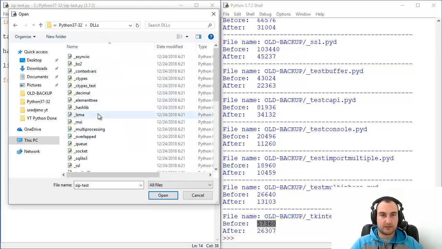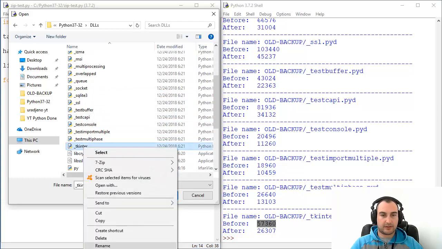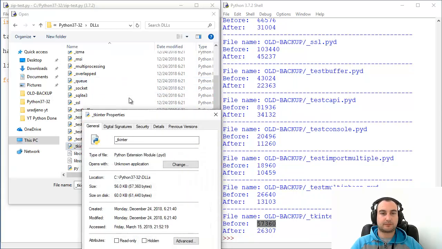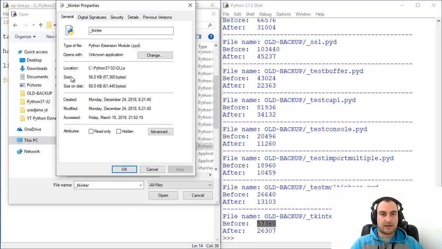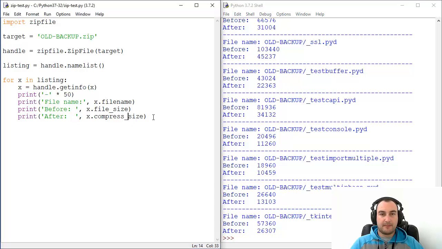Let's find tkinter. Okay, right click, properties, size 57360. Yeah, 57360. That's kind of cool, and the script works in that sense. It looks a little bit confusing, but it works.